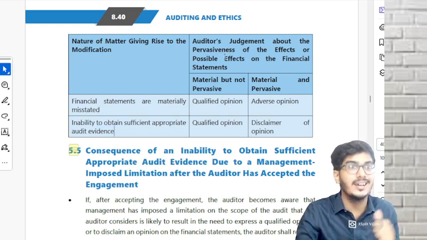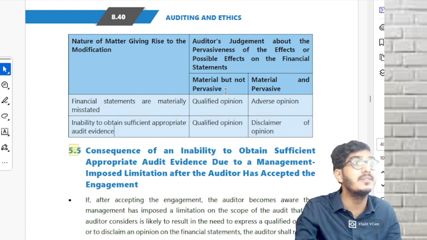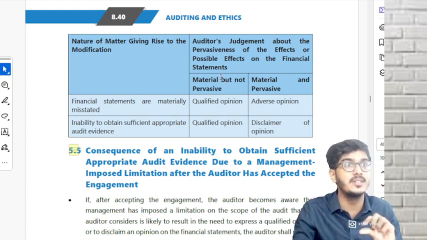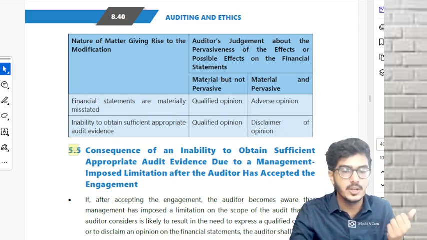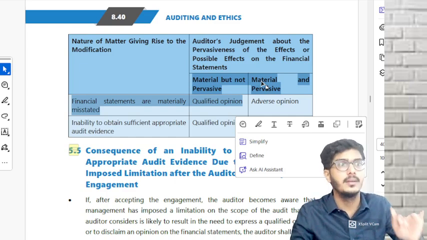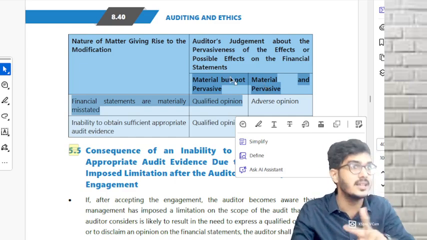What are the other 2 factors? Regarding pervasiveness. You remember the meaning of the word pervasiveness? Whether the misstatement is material and pervasive. Material but not pervasive. So first one, it is material but not pervasive. Second one, it is material and pervasive. Both cases it is material. But first case it is not pervasive. Second case it is pervasive.